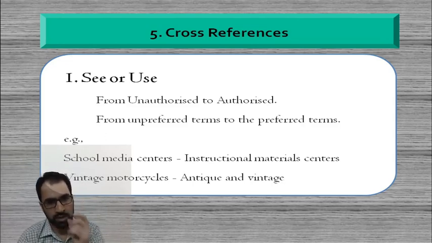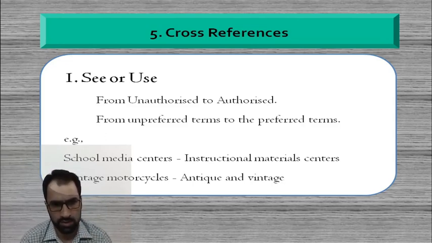That means these See or use references will give you direction that the heading represented here is an unpreferred term, and wherever it is referring, that is the preferred term. You can see that because it is always in bold letters. So the bold headings are always the actual preferred or authorized headings.